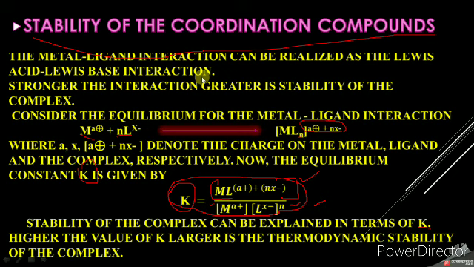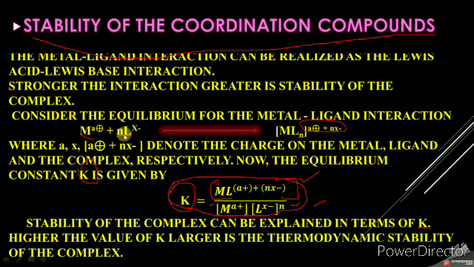The ligand is a lone pair donor, so it is a Lewis base. So metal-ligand interaction can be realized as a Lewis acid-Lewis base interaction. The stronger the interaction, the greater the stability of that complex.